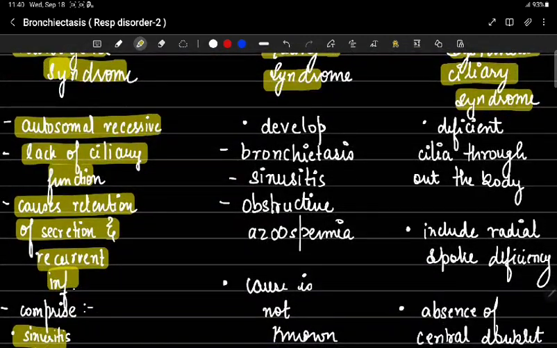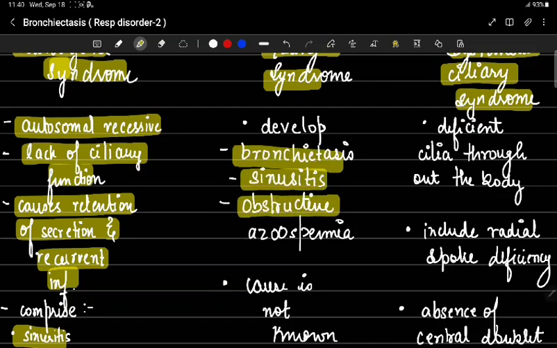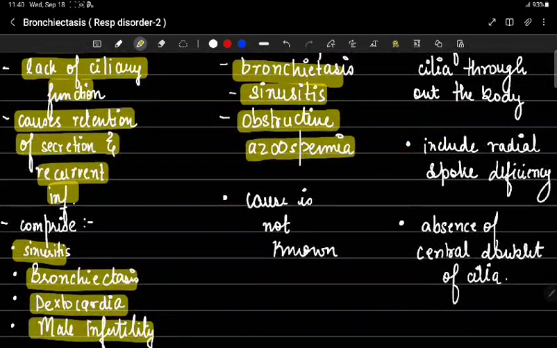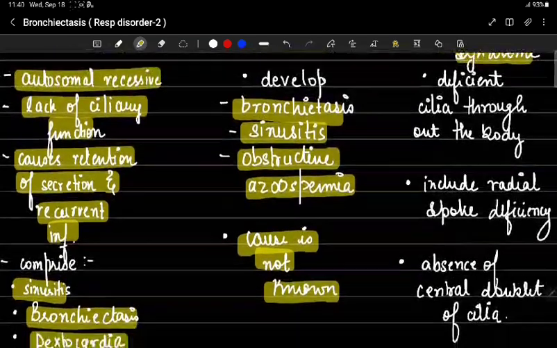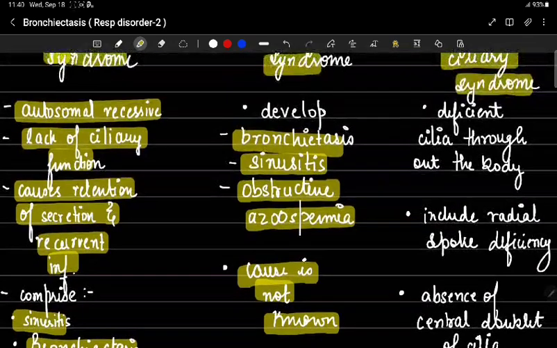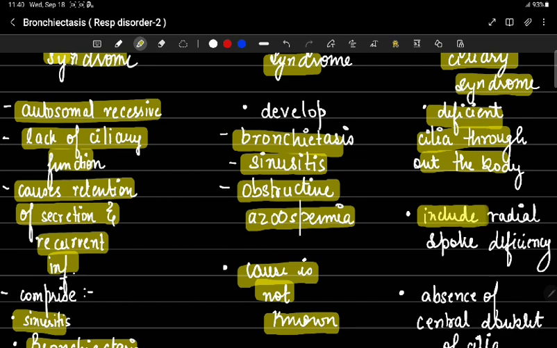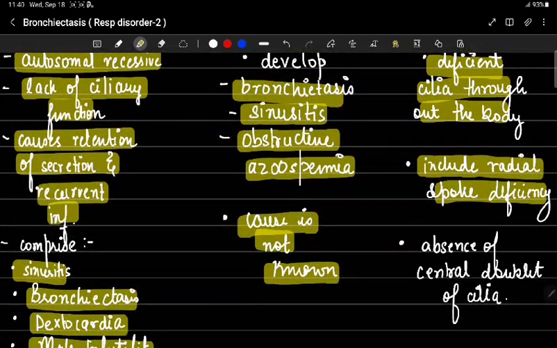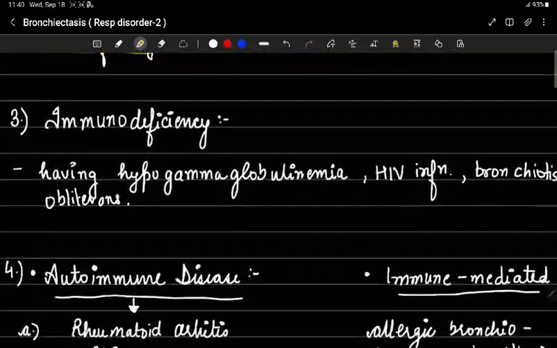Under Young syndrome, the patient develops bronchiectasis, sinusitis, and obstructive azoospermia. The cause is not known. And in the dyskinetic ciliary disorder, there are deficient cilia throughout the body. It includes the radial spoke deficiency and the absence of the central doublet of cilia.